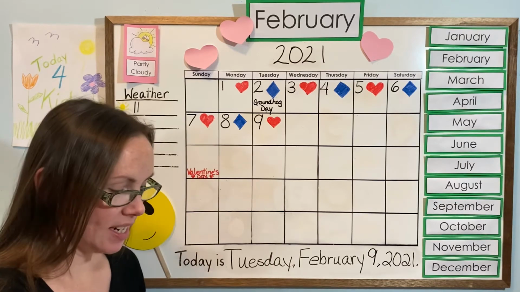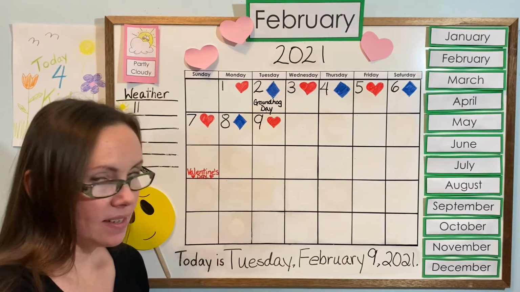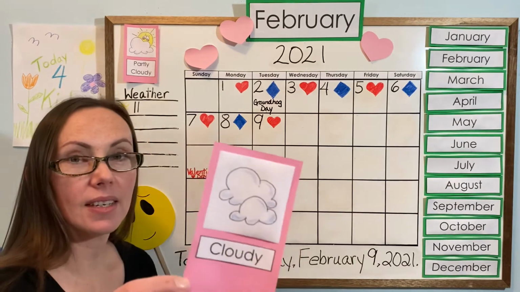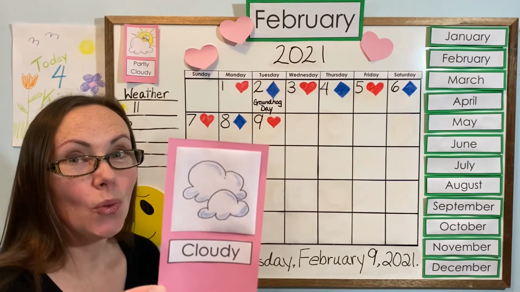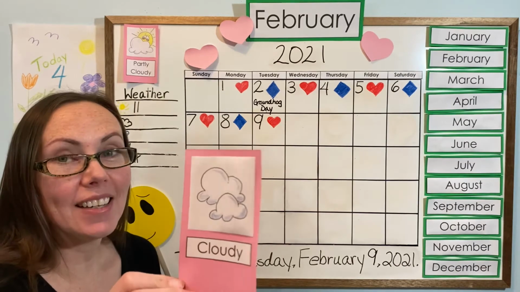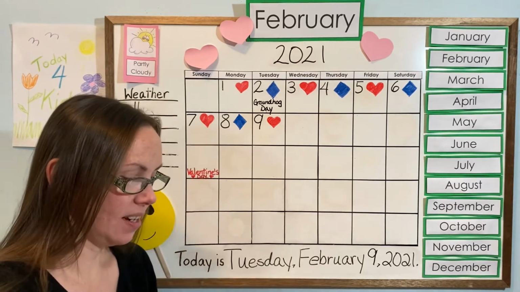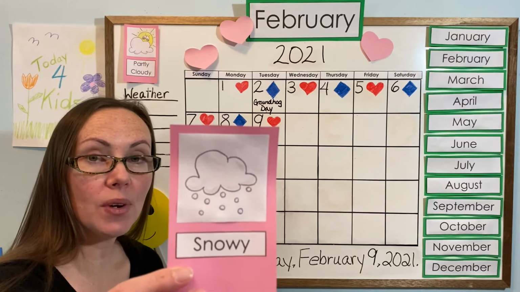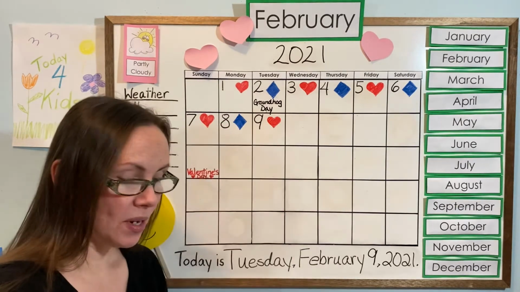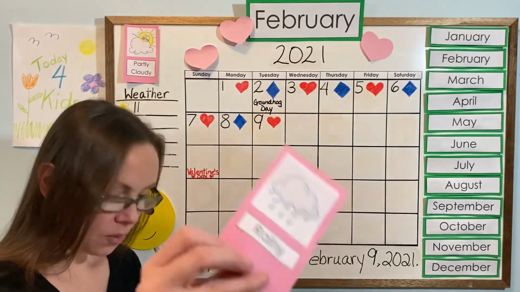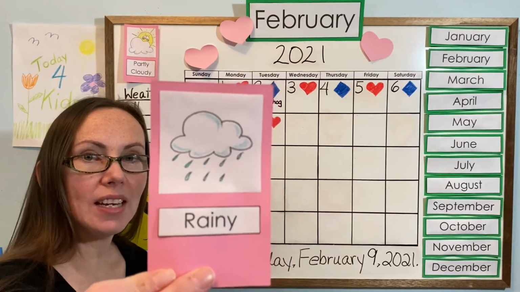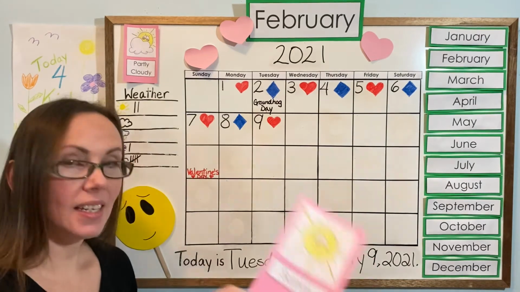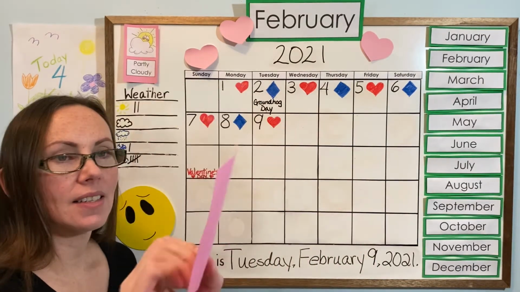And did you look outside to see what the weather's like before we got started today? I looked outside today and I was kind of excited. Is it cloudy where you are? We don't have any clouds at all today, so I'm very excited to go outside today. What about snowing? Do you have some clouds that are snowing where you live? It's not snowing where I am. What about rainy? Is it rainy where you are? It's not raining where I am. It's sunny. It's sunny today.